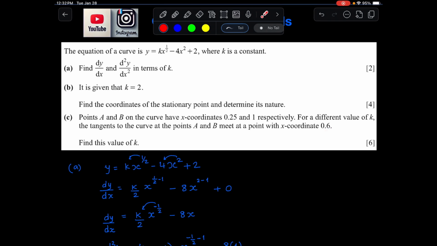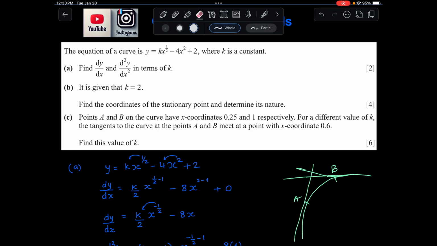Alright, so now here, let's say the curve is like that, and you have two points A and B. Okay, there are tangents to these points. Let's say these are the tangents, somewhat like that. Excuse my drawing. Let's say it's like this. Okay, these are the tangents at points A and B, right?